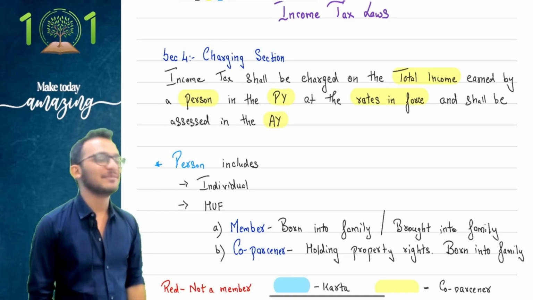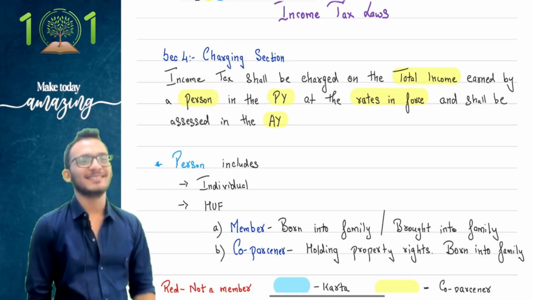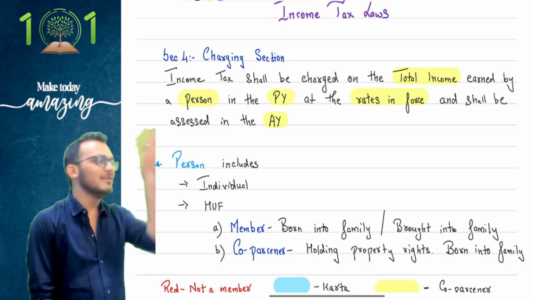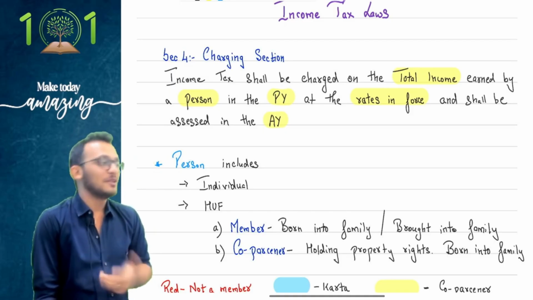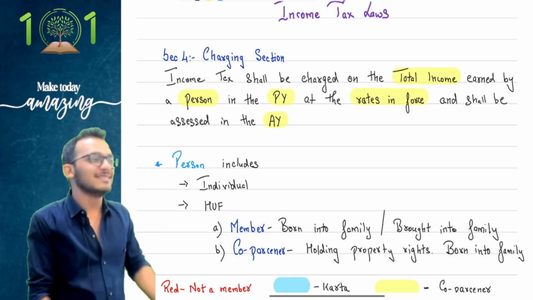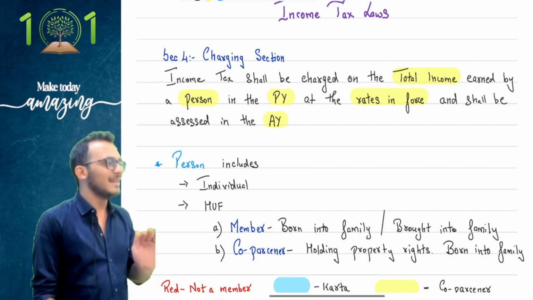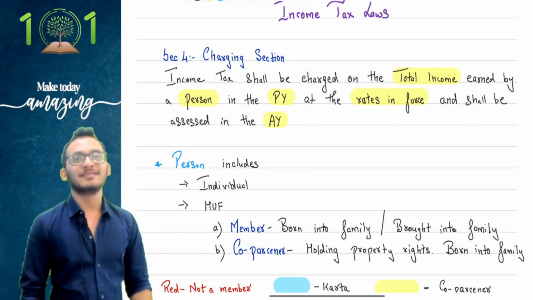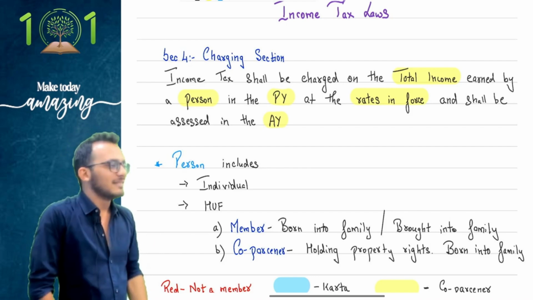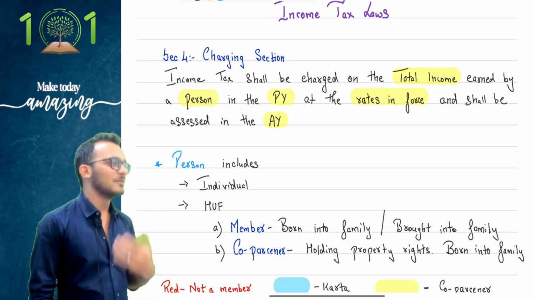So I don't know. Yes, when we get caught, we'll see, that's a matter for then. What's the tension now? When we get caught, that time we'll talk about it. Right now there's no tension. For now I am not caught, so I am doing good. Yes, and therefore I always tell this one thing, people. Nothing is illegal as long as it doesn't get caught. It's not getting caught. I am doing legal only. What's your problem?